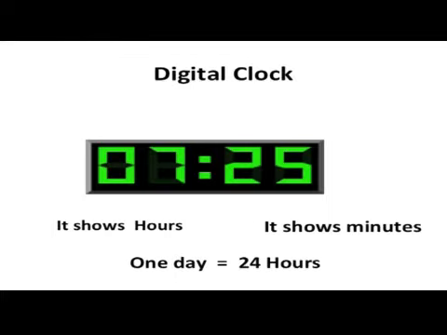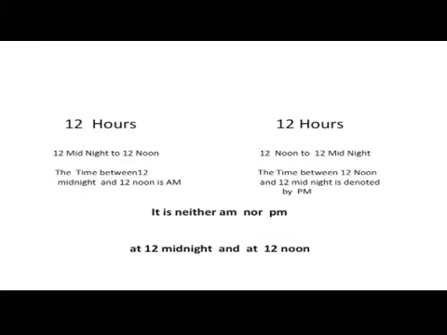Now we shall see the digital clock. Have you all seen the digital clock? Now it's 7:25. It shows hours, it shows minutes. One day is considered as 24 hours. That is 12 midnight to 12 noon and 12 noon to 12 midnight.